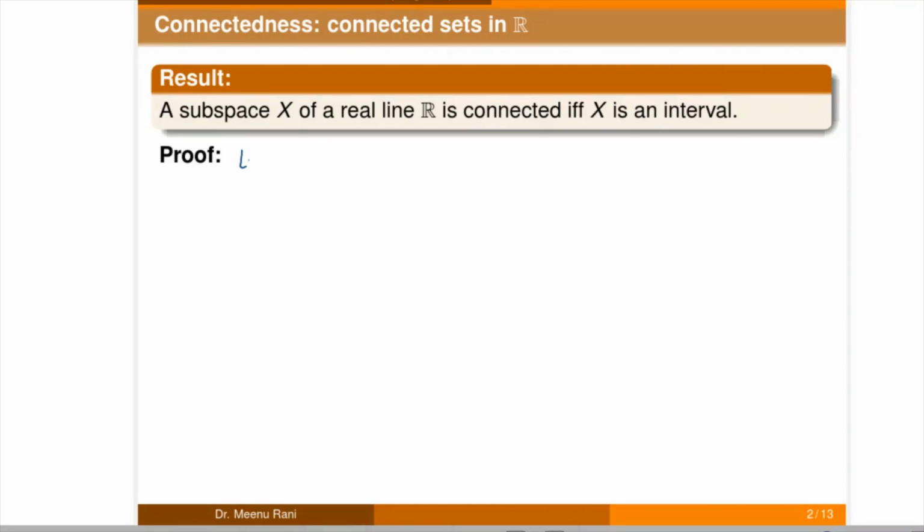For the proof, let X be a connected subspace of the real line R. Then we will prove that X is an interval.